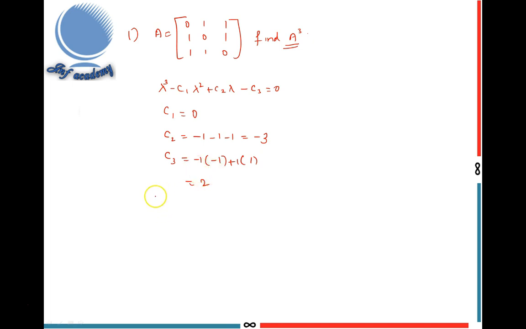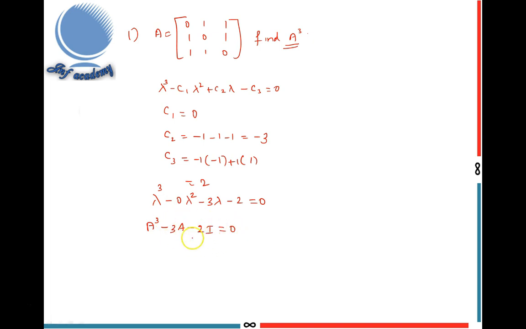So finally I got the characteristic equation: lambda cube minus C1 lambda square. C1 is 0, so 0 lambda square plus C2 lambda. C2 is minus 3, so minus 3 lambda minus C3, so here minus 2 equal to 0. By Cayley-Hamilton theorem, every square matrix satisfies its own characteristic equation. So this square matrix satisfies this characteristic equation. That means A cube minus 0 A square minus 3A minus 2I is equal to 0.